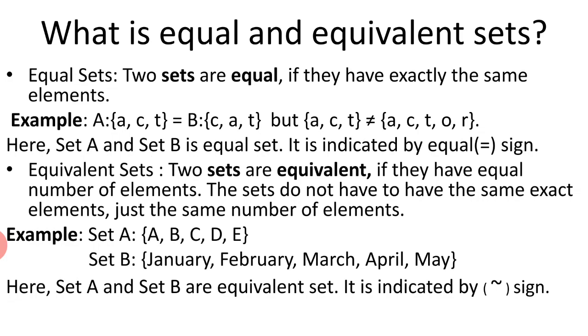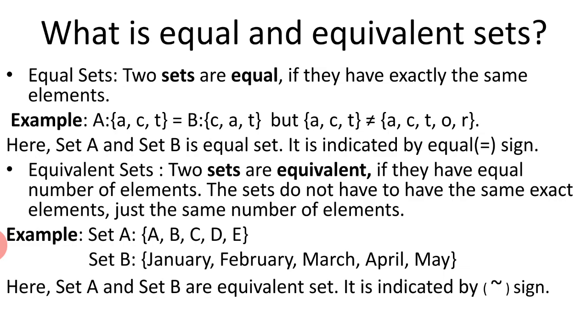But if you take ACT as one set and ACTOR as the other, then they won't be equal sets. And as we already know, equal sets are indicated by the equal sign. Equivalent sets. Two sets are equivalent if they have an equal number of elements.